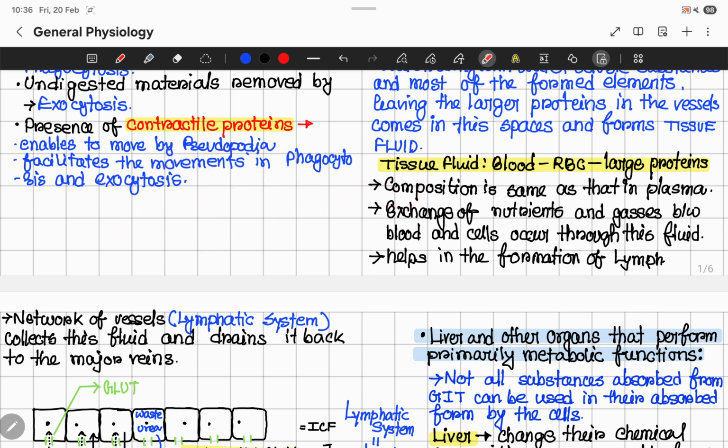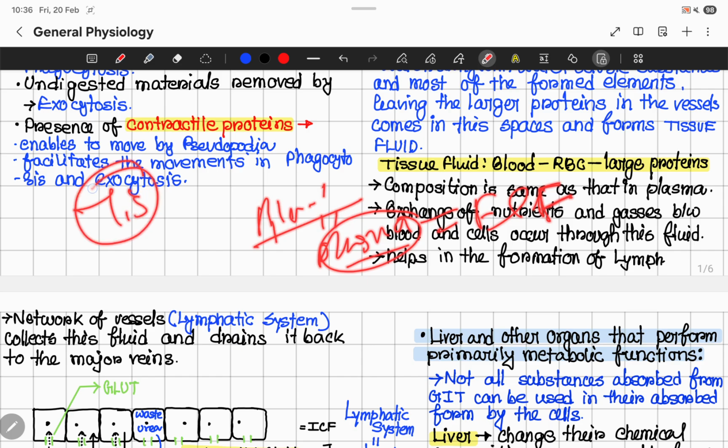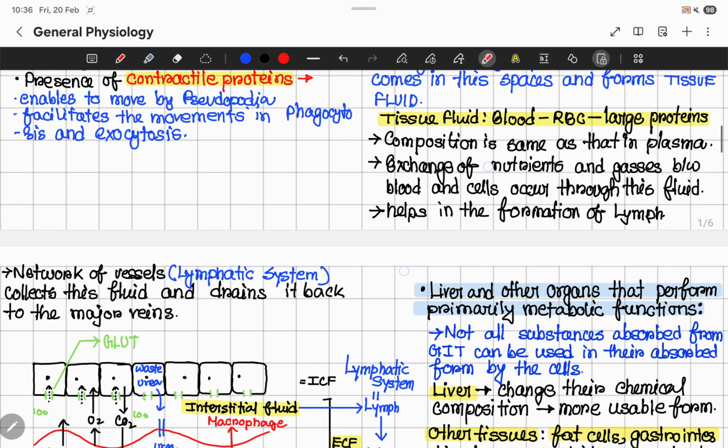And what is in the veins? Blood. And blood, that means plasma. And plasma, that means what? ECF. So tissue fluid is interstitial fluid, that is also a part of ECF, and that is drained back to the plasma, which is also the part of ECF. So we can say that the ECF, extracellular fluid, is always in motion, right?